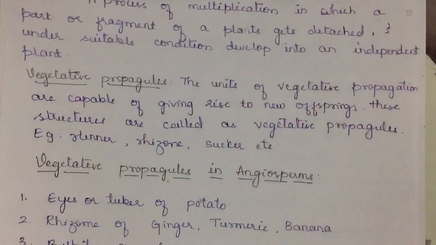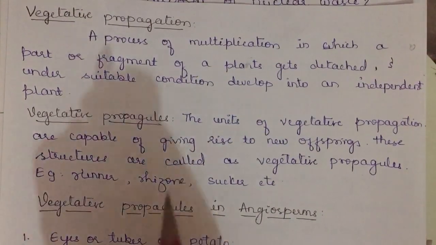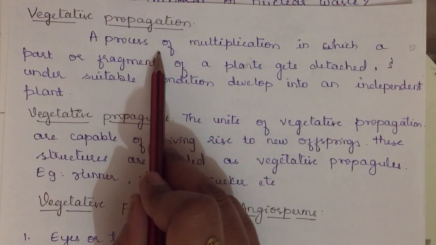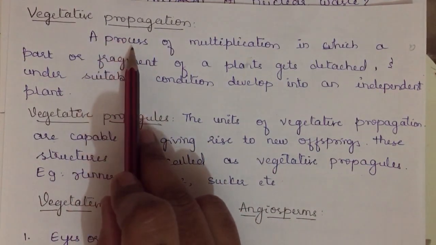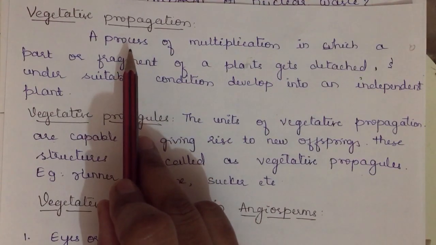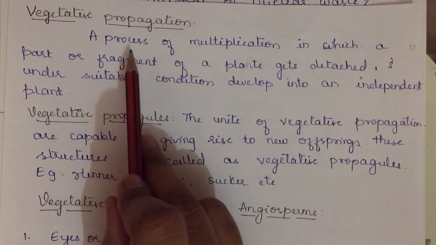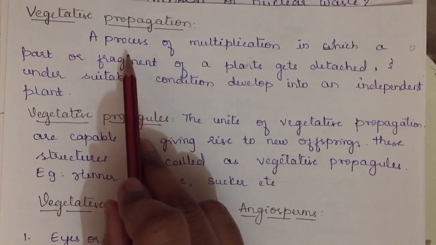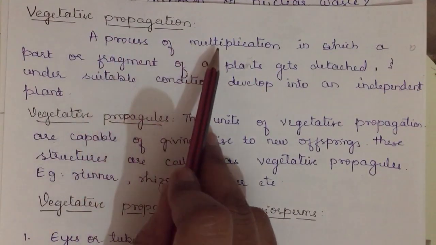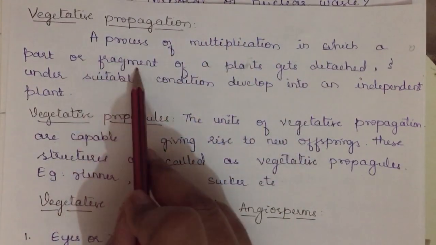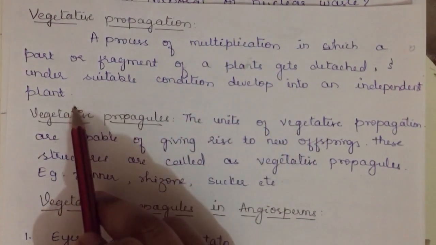Next we shall discuss vegetative propagation. Vegetative propagation, what we said, is a type of asexual reproduction which is used in plants. Asexual reproduction is where a single parent is used; no two parents are involved, only one single parent is involved in the formation of an offspring. So vegetative propagation is a process of multiplication in which a part or a fragment of a plant gets detached and under suitable conditions develops into an independent plant.